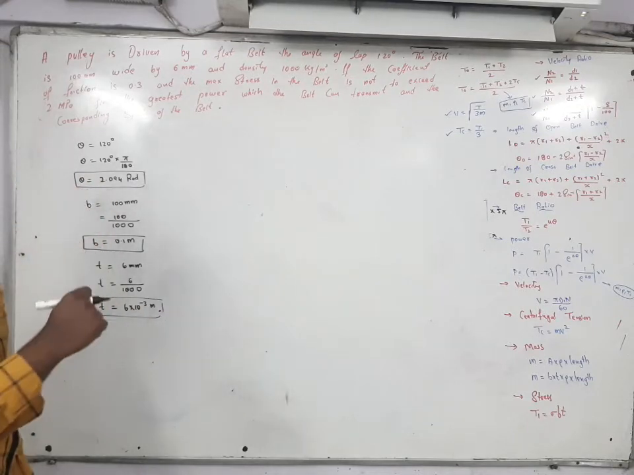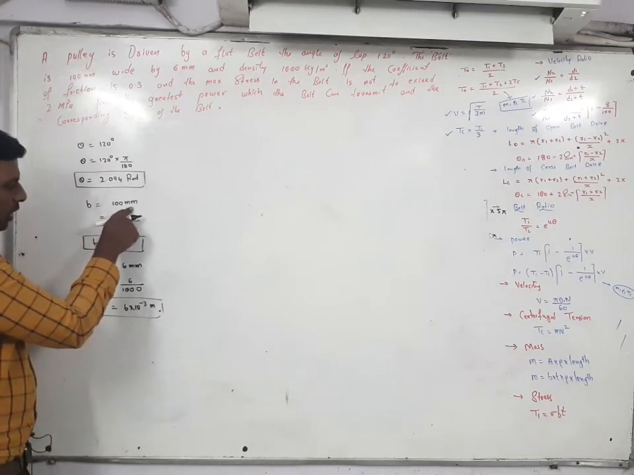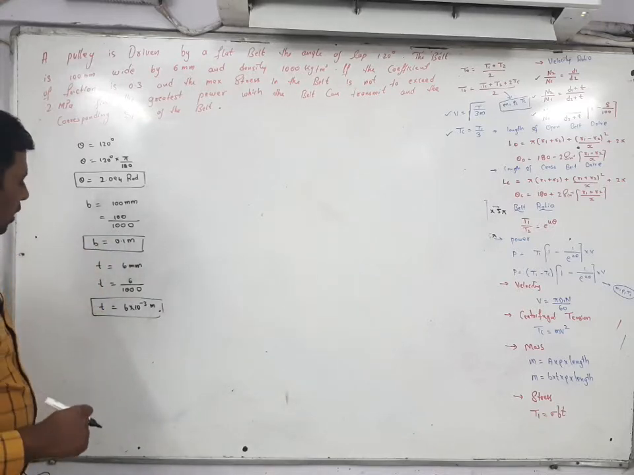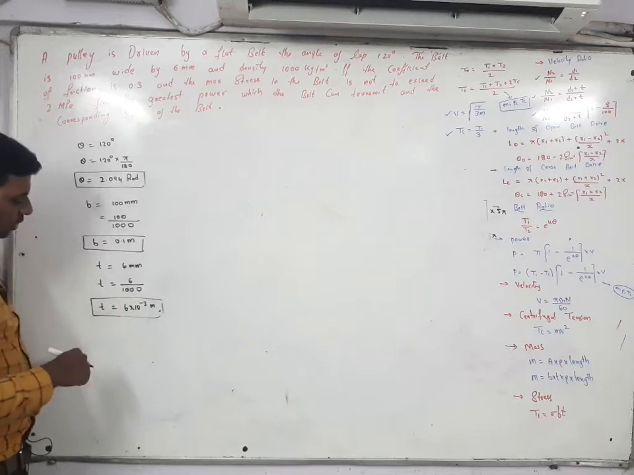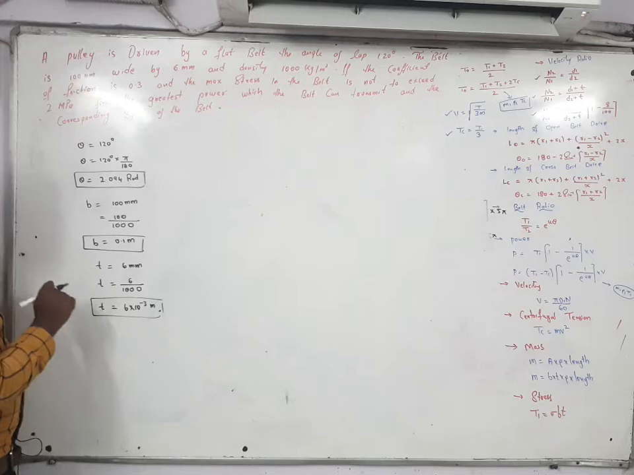Theta, first you have to multiply with pi by 180. Then you got the B. B is given as 100 mm, so divided with 1000. The answer should be in meter. And thickness also given in mm, divided with 1000. The thickness is also in meter. So here you got the theta, B as well as thickness.